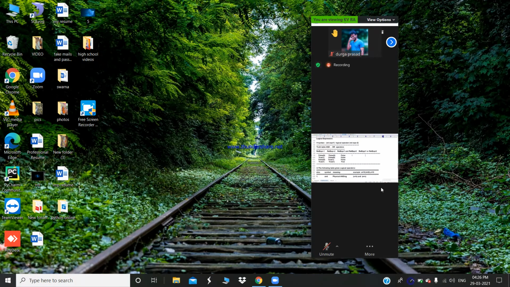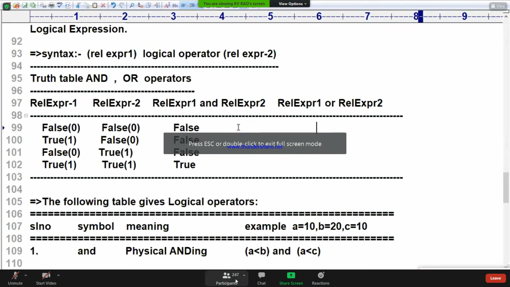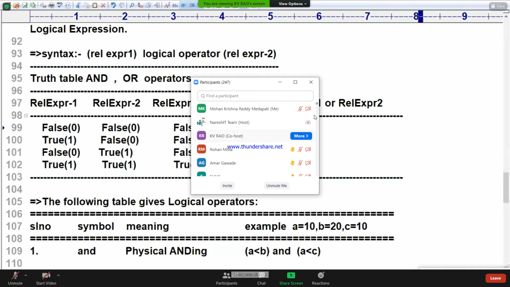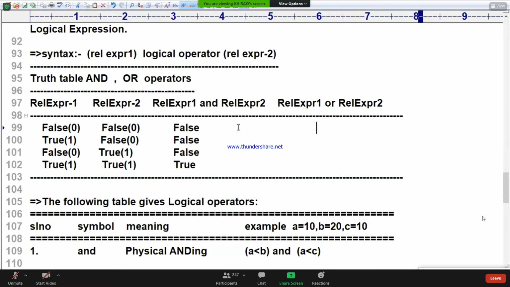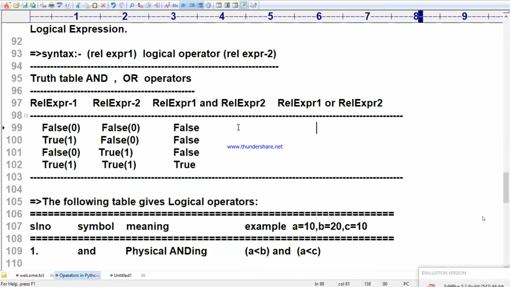Now I am going to take relational expression 1 OR relational expression 2, the OR operation. What does this OR operator do? If any one of the relational expressions is true, then the result is true. If both the expressions are false, the result is false. Tell me the first one, all of you answer. False. It is called addition, I am saying. OR is called addition. Very good, false. Second one, please.